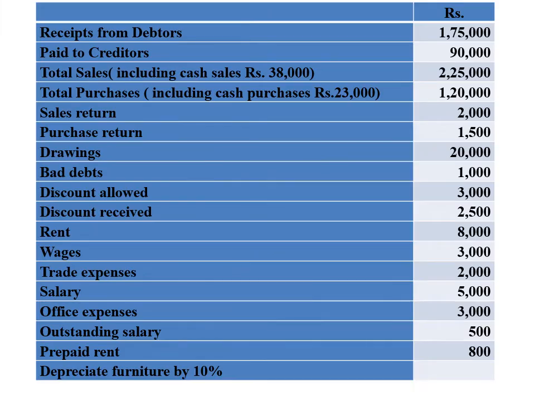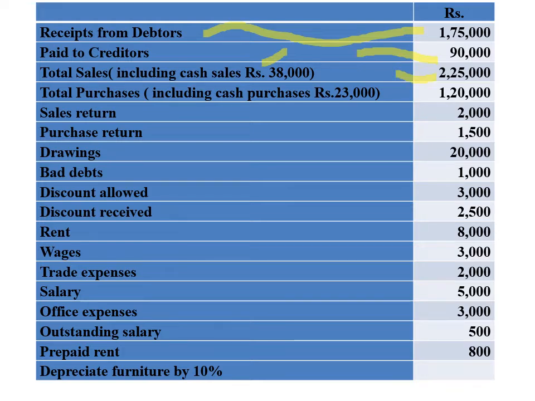Next, other information: receipt from debtors, cash account transaction, 1,75,000. Paid to creditors 90,000, cash account transaction. Total sales including cash sales: cash sales we have to record under cash account, and credit sales we have to record under debtors account. 2,25,000 total sales.